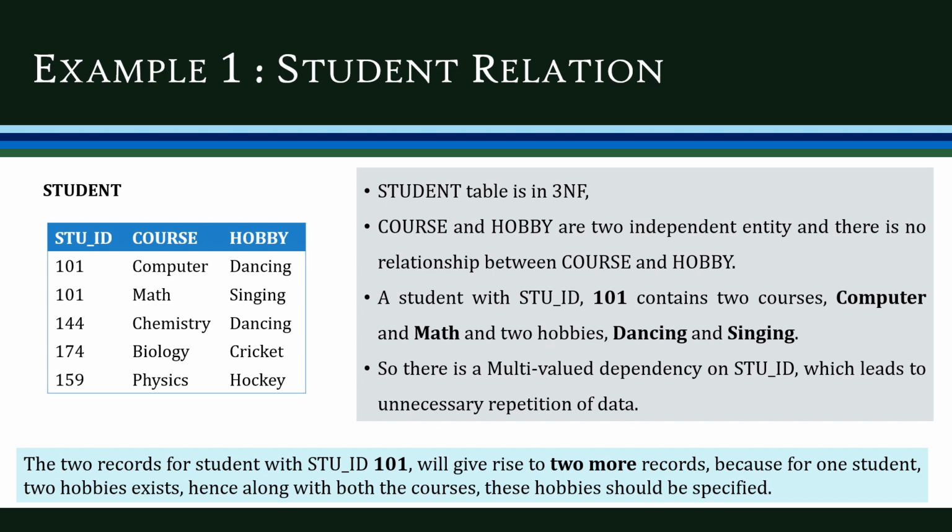For example, we can have rows like 101 computer dancing, 101 computer singing, 101 math dancing, 101 math singing. This leads to unnecessary repetition of data, which leads to anomalies and redundancies. So we have to decompose this table.